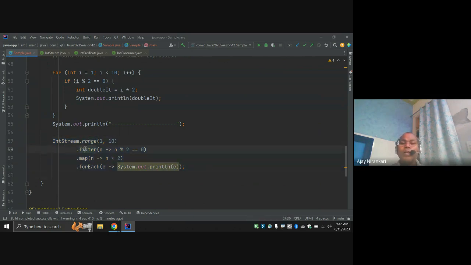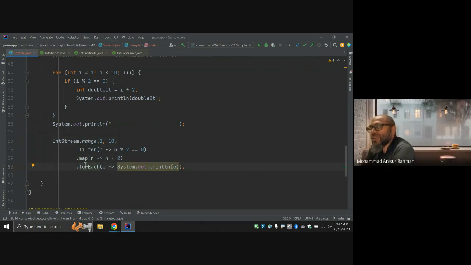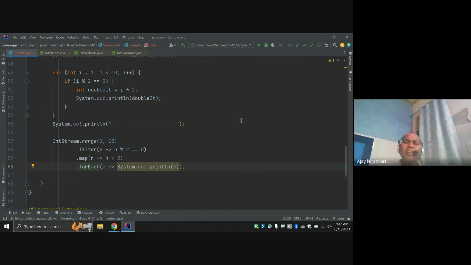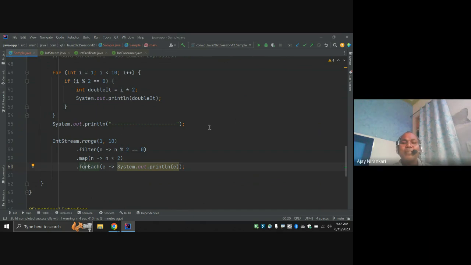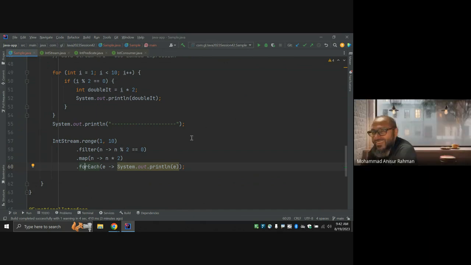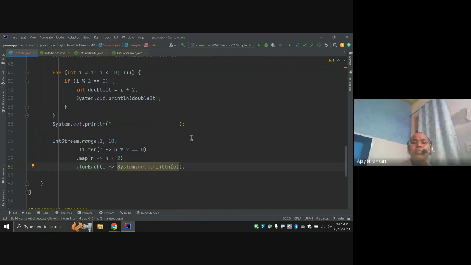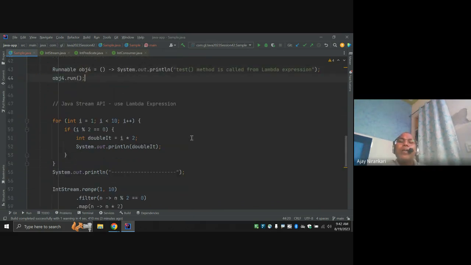I am going to filter out those numbers, even numbers, right? And I am going to double it and just print. It looks like just a problem statement, like Python code. Pretty much, right? So don't go more, I'm going to detail one by one. Just giving the flavor of how the lambda expression is going to be used.